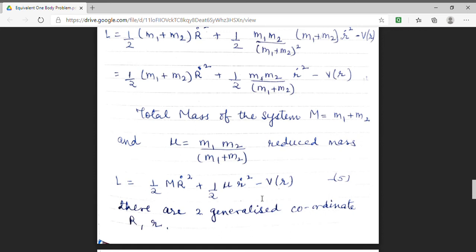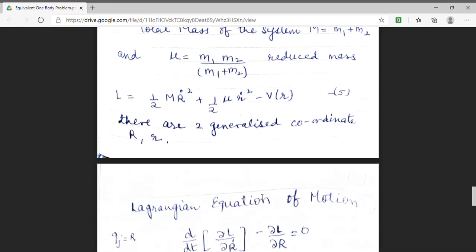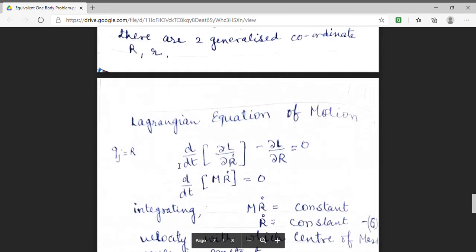Here we have two generalized coordinates, and those are capital R and small r. So in order to solve the Lagrangian equation, we have two expressions. First of all, I am writing it for capital R, choosing my generalized coordinate qj to be capital R. The Lagrangian expression will be d by dt del L by del R dot minus del L by del capital R equal to 0.